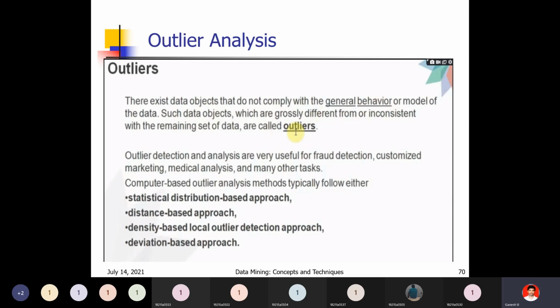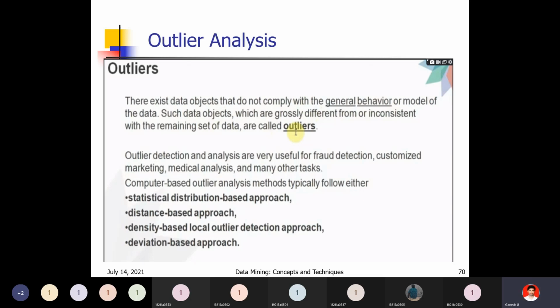The elements which are nearer to each other are a cluster. The element which is far away from the other elements is nothing but an outlier or noise point. We can detect the outlier by using the distance based approach or a statistical mathematical formula. Using that mathematical formula, we can also find out which is the outlier.